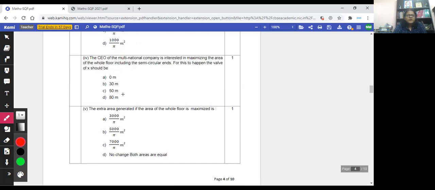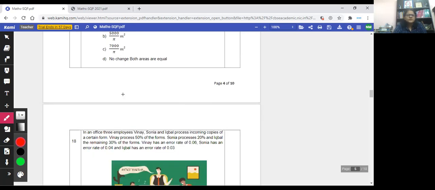And the fifth part is the extra area generated if the area of the whole floor is maximized. Again, this is not a very difficult concept. You need the area concept, the perimeter concept, which you have been studying for many years. Then applications of derivative, critical points: for what value of x is this maximum? All these are very familiar concepts. It's not outside the syllabus or something you have never studied. So be very comfortable with the questions.